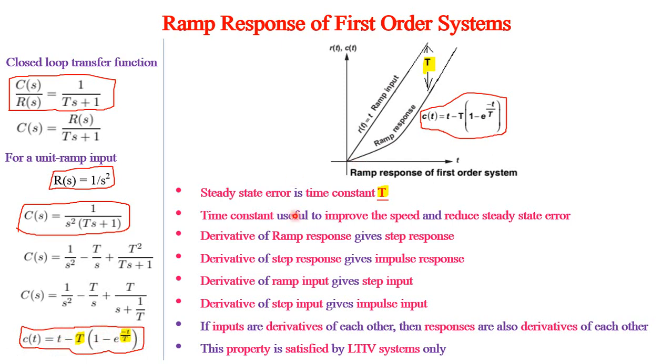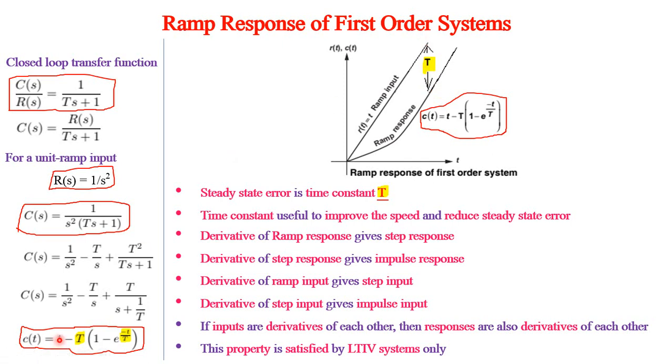Here if we see the response, when we substitute t equal to 0, c of t is 0. So it starts from 0, but as time increases, the ramp response has slight deviation from the input. At steady state, there will be an error of capital T between the response and the input.